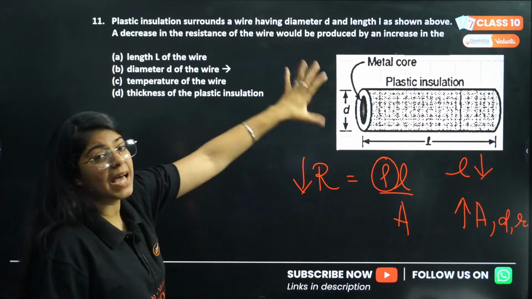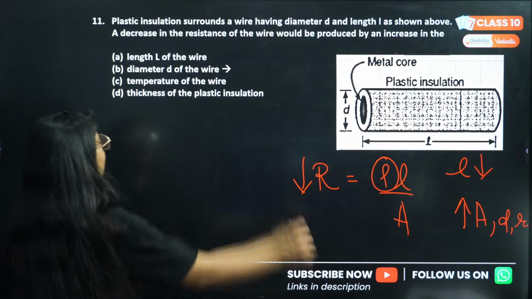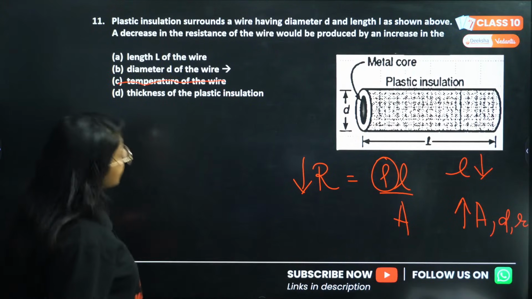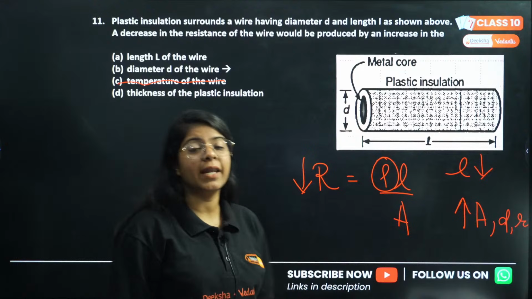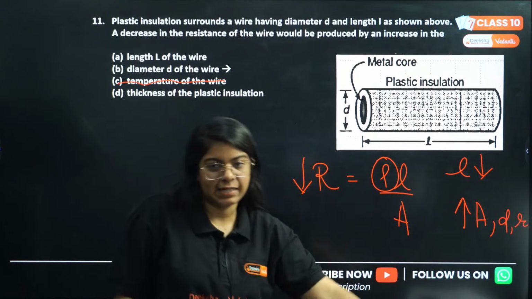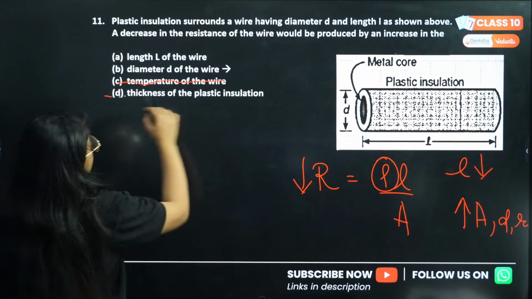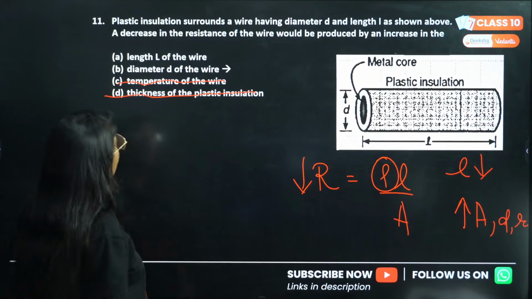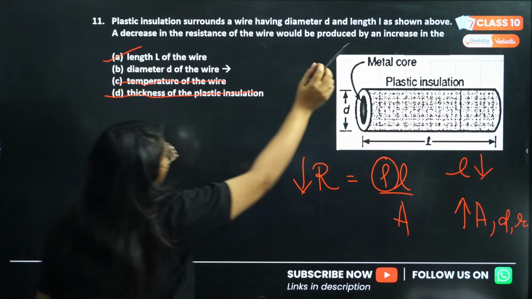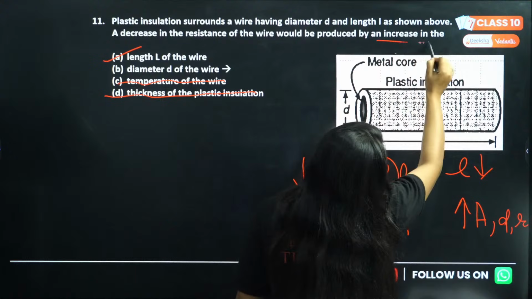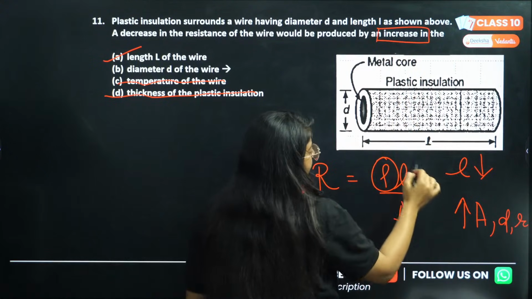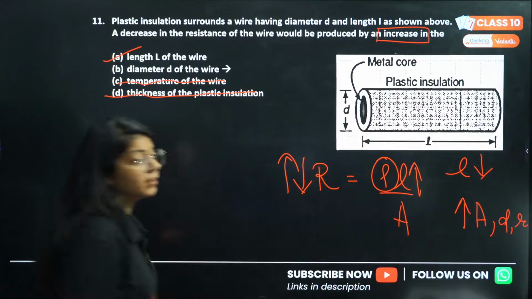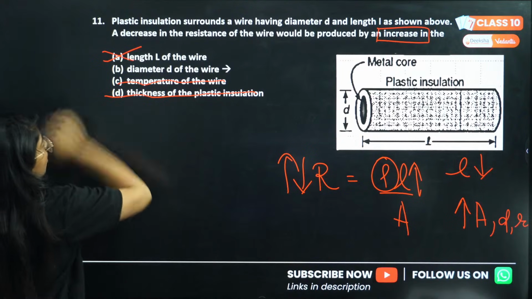Since it is plastic insulated, temperature won't play any role. Thickness of plastic insulation won't play any role in the resistance, correct? So this is also not true. Length of the wire: if we increased the length, resistance will increase rather than decreasing. So this is also not true.